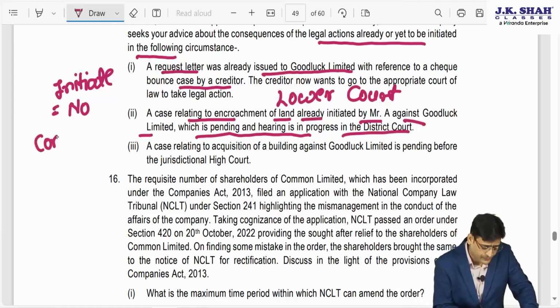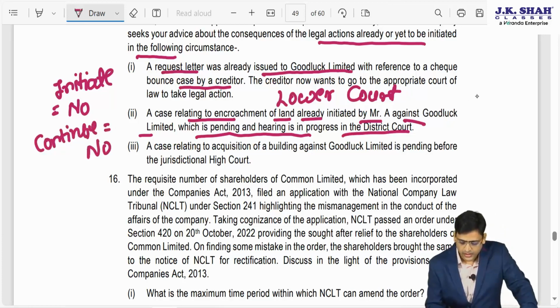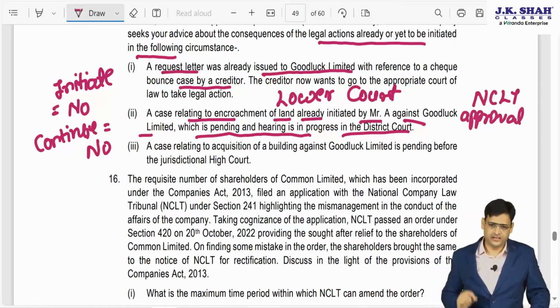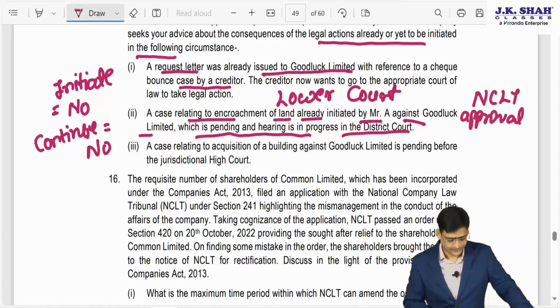So can you continue this case? Answer is again no. But if you want to do it, whose approval do you need? NCLT approval. And NCLT has to reply within how many days? They have to reply within 60 days.